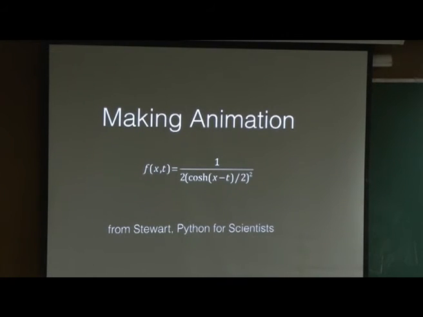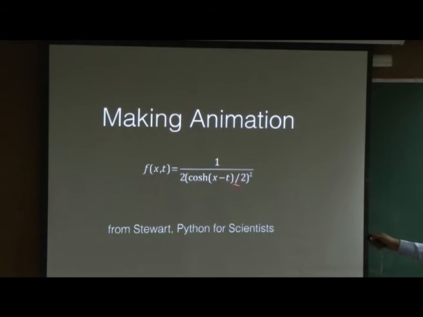This is copied from Treeverse. This is a nice book, Python for scientists. It does assume that you know a bit of programming. I want to plot this function at different times. So I'll plot f of x at different times, and you'll see that it will move.